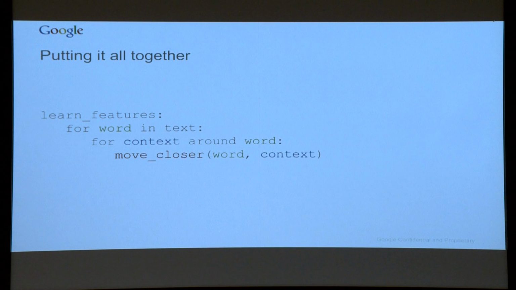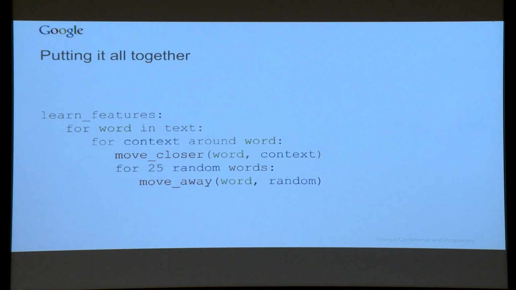And that's kind of all there is. We can put it all together. We say we have a big text. We go through each word, and we pick every word around it, and we move them closer. And this is not enough, because actually this will cheat. This will bundle together. So we need to do the random word trick too, right? Take 25 random words, push them away from each other. And this is actually all the algorithm and how the app works.